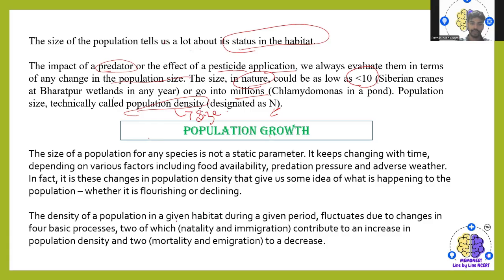So, the density of the population in a given habitat during a given period fluctuates due to the change in four basic processes, two of which are natality and immigration, contributing to an increase in the population density, and two, mortality and emigration, to decreases. That is, natality is nothing but birth rate, and immigration is organisms coming to new places. So then the decline of a population will be based on mortality, that is death rate, and moving from that specific area